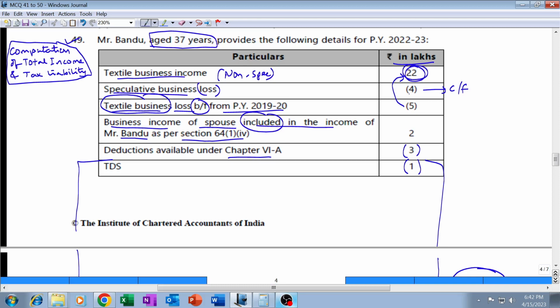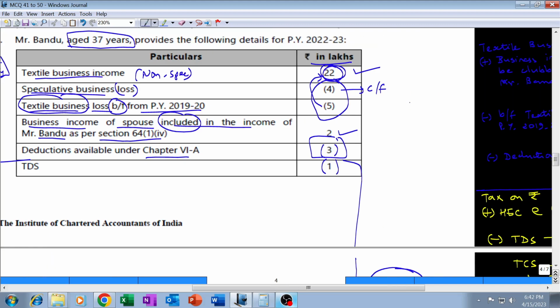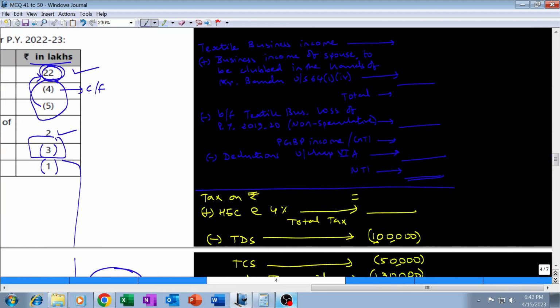How many positive incomes are there? 2 lakh is a positive income, and this 22, total 24, 2 incomes are positive, and these two are losses, and this is chapter 6A deduction. So technically what will happen is total income will be own textile business income 22 lakh, then business income of spouse, which is to be included, 2 lakh rupees.